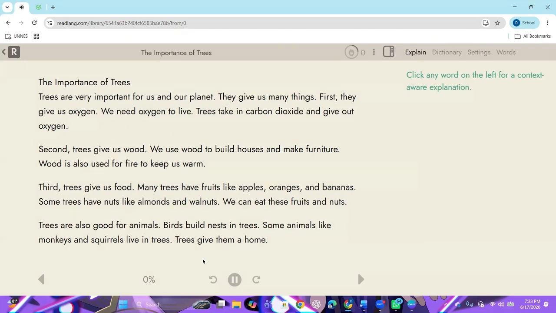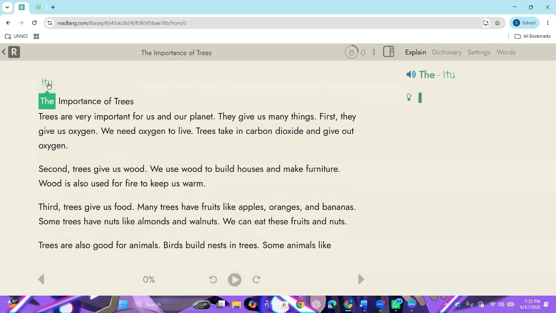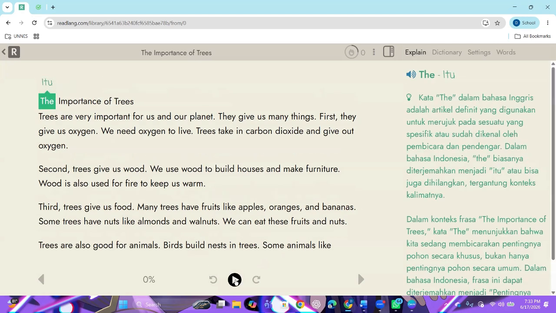We need oxygen to live. Kedengaran nggak? Aman. 1, 2, 3, lanjut. We need oxygen to live. Nggak bisa tulang ya. Alright, you can listen to The Importance of Trees.